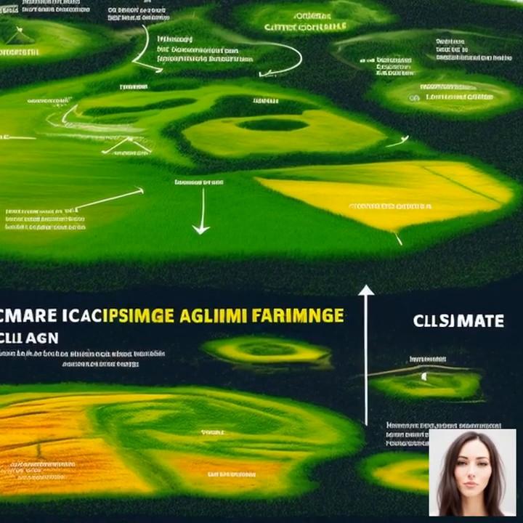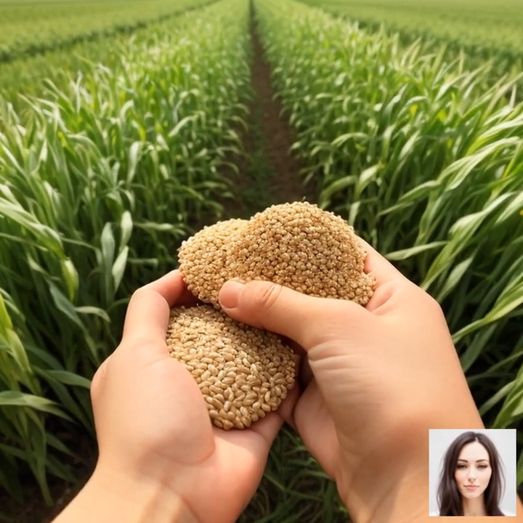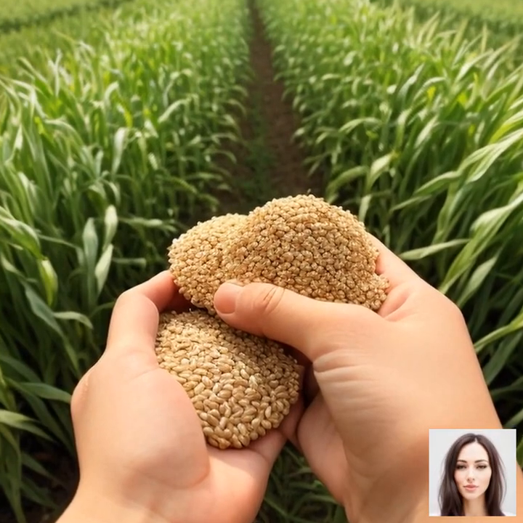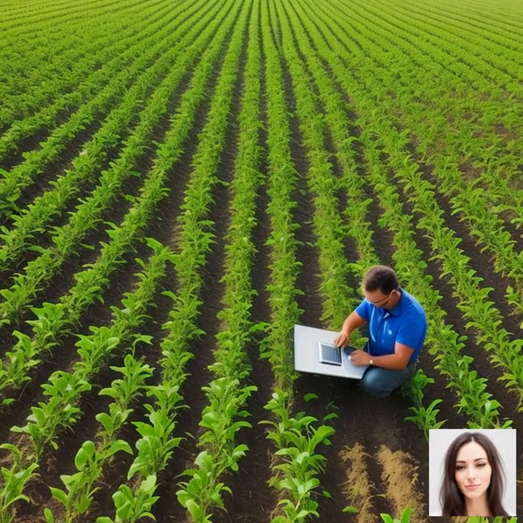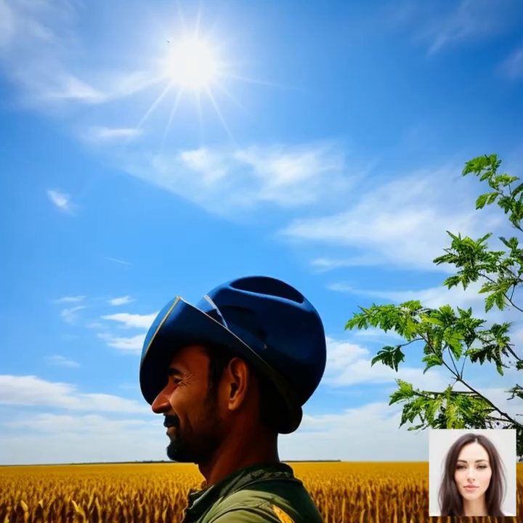Now, let's not forget about our livestock. Animals, like crops, also have optimal temperature ranges, so changes in these conditions can lead to health issues affecting growth and reproduction. For instance, heat stress can reduce fertility in dairy cows and meat production in pigs. Changes in precipitation can also affect the availability of feed and water for livestock.